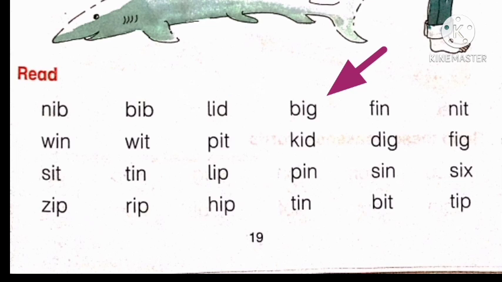H, ip, hip. Fourth column. B, ig, big. K, id, kid. P, in, pin. T, in, tin. Next column. F, in, fin. D, ig, dig. S, in, sin. B, it, bit. Last column. N, it, knit. F, ig, fig. S, ix, six. T, ip, tip.